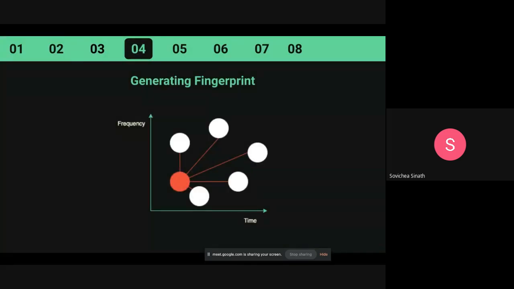And just to make it faster to search, one anchor point can have many other frequency points, because doing this will create a unique pattern to search. If we just store one anchor point and one point pair, it would produce a lot of data and also a lot of similar data in our database.